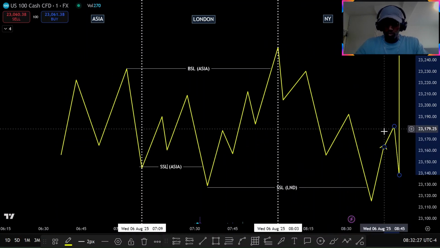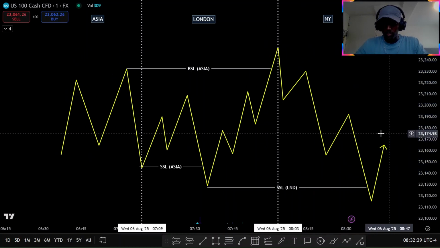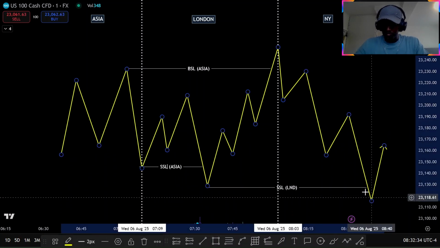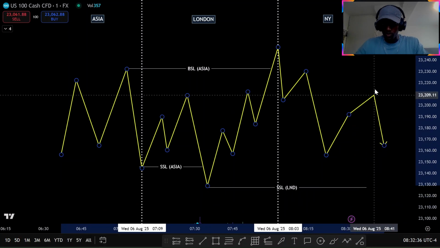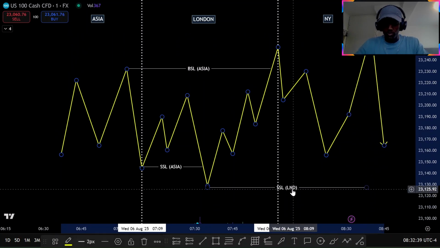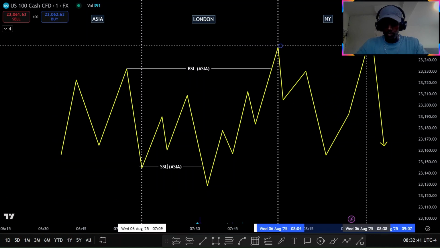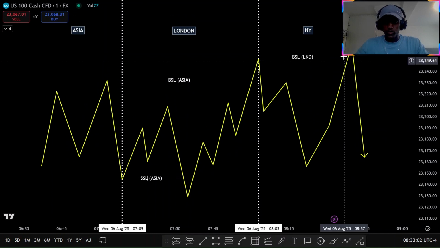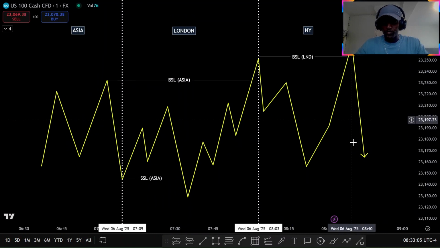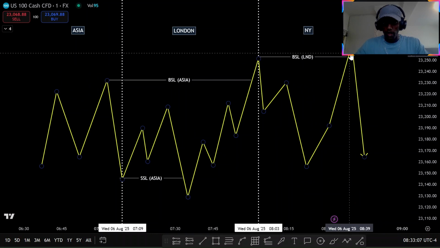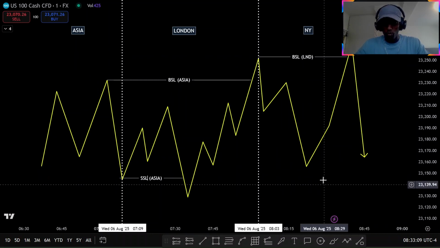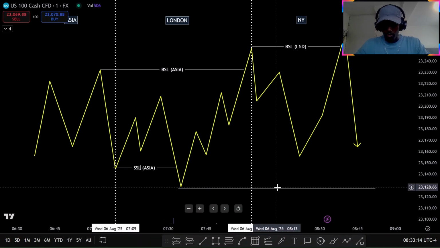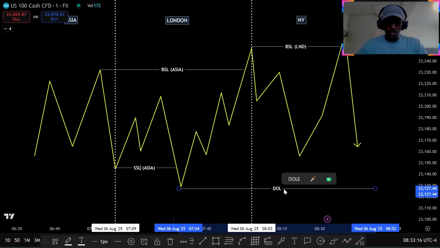And of course, if we reverse this whole thing, it's pretty much the same. So if we unlock this real quick and sweep London high first, let me put this up here. In this case, this is the other side. So we would look for some type of shorts, because we swept London high, and now we're going to hunt London low. Very probable, of course. So this will be our draw on liquidity in this case, or DOL.